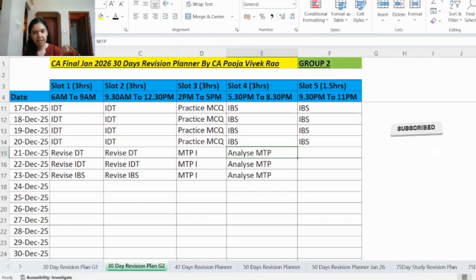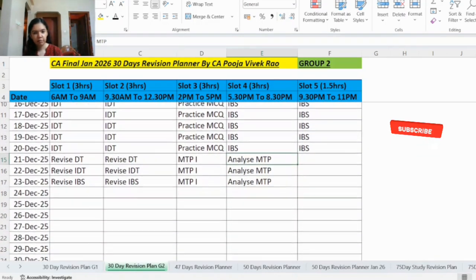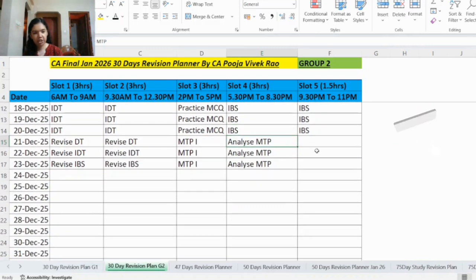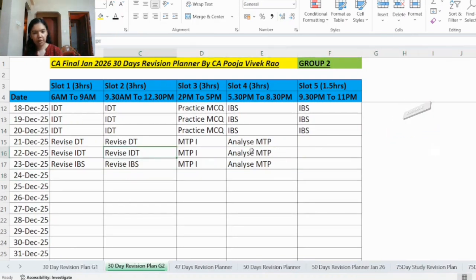So what will happen is, from 11th December when you start studying, it is ideally recommended to first study the chapters with the highest weightage and then attempt this mock test paper series 1. Then from 24th December when you revise, you will be revising the other chapters, and also whatever errors you came across in mock test paper 1, you will be working on those errors. And also due to time crunch, if you are unable to attempt the mock test paper, at least go through the mock test paper once.